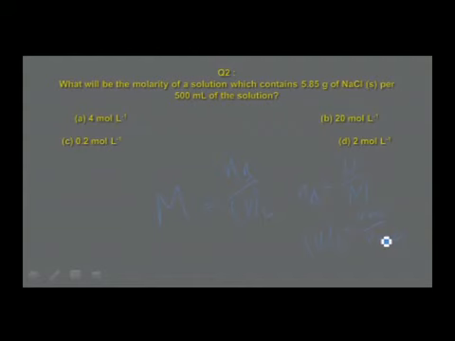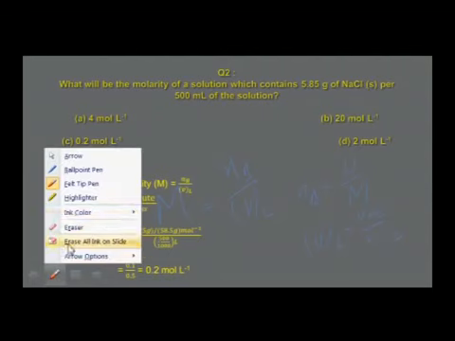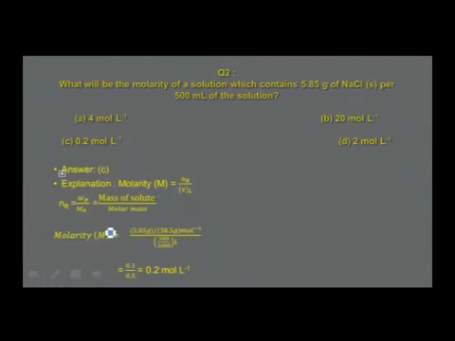Now you find the answer I have calculated. Molarity is nB by V, where nB is WB by MB, so 5.85 divided by 58.5.